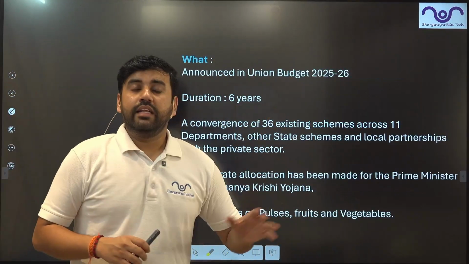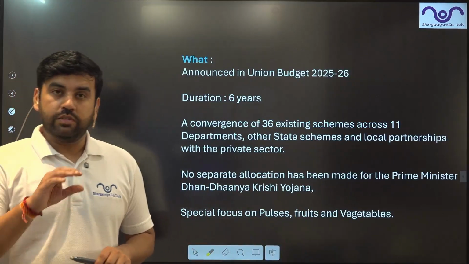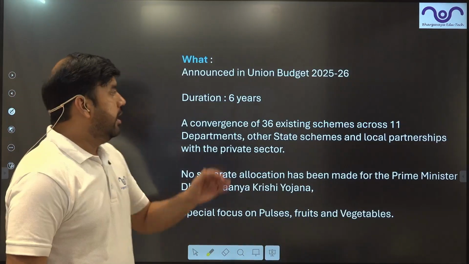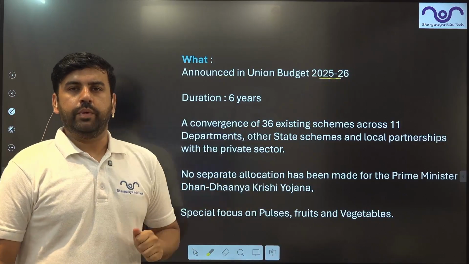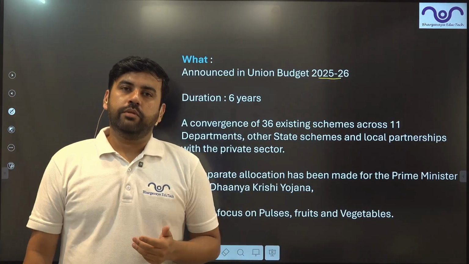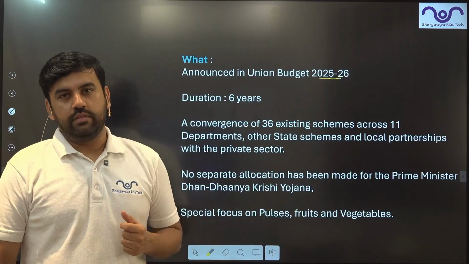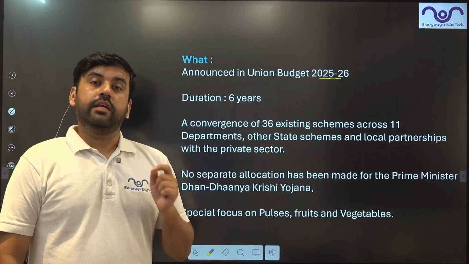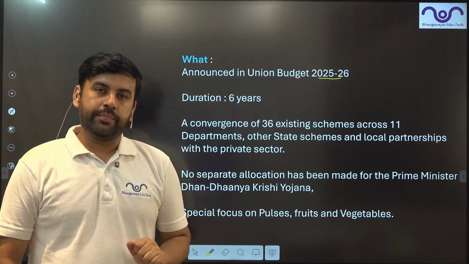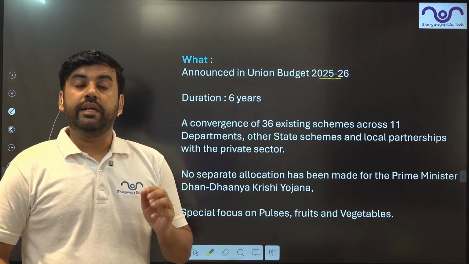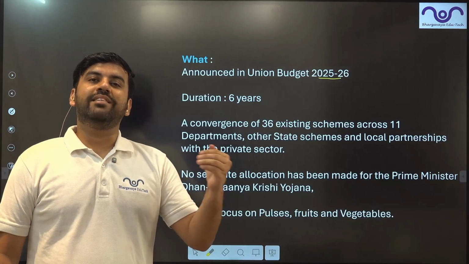Now, Pradhan Mantri Dhan Dhanya Krishi Yojana was announced in this year's budget, that is the Union Budget of 25-26. On 1st of February, our Finance Minister Nirmala Sitharaman announced this scheme. However, this scheme is not associated with a single ministry. Let me make my point clear: it is a scheme which brings convergence of multiple schemes.